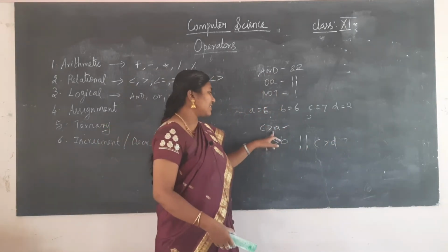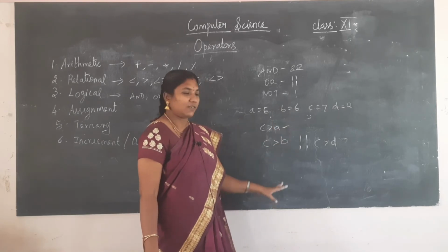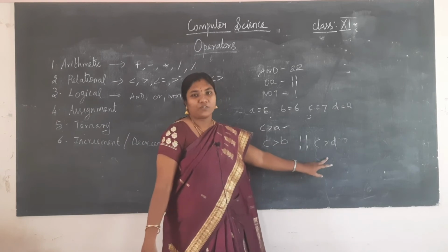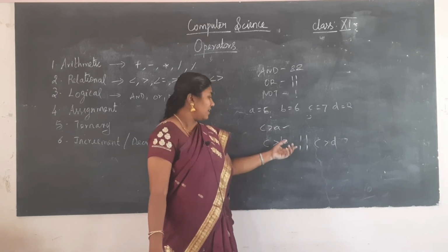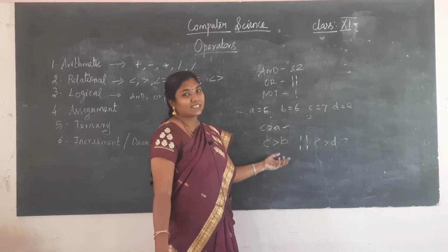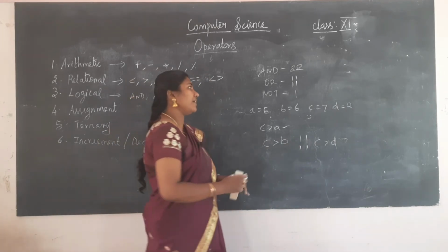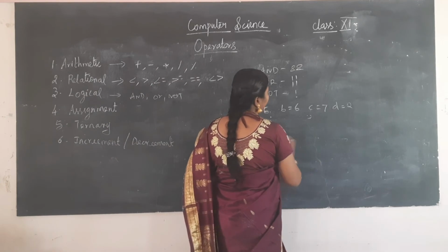So C greater than A, I have confirmed the first statement, and the second I am having C greater than B or C greater than D. So if any one is the greatest one, I can say C is greater than A and B, or A and D. So similarly we can check for the AND operator and OR operator.